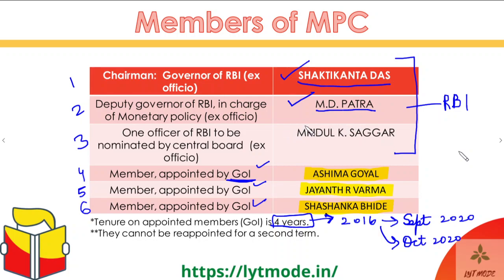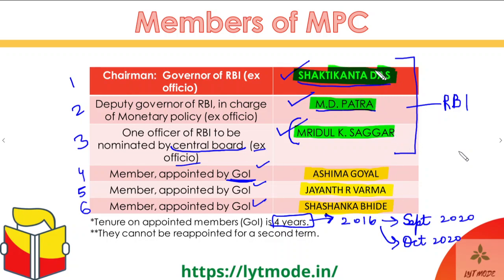And the third one, again, was also made a member very recently. Earlier there was someone else in his place, but now Mridul K. Sagar has been made the third member of the MPC who comes from the Reserve Bank of India, and he has been nominated by the Central Board. So the third member is nominated by the Central Board of the RBI, and all these 3 members are ex officio members. Okay, so these 3 members come from the Reserve Bank of India, and the 3 members listed below come from the government of India, or are nominated by the government of India.